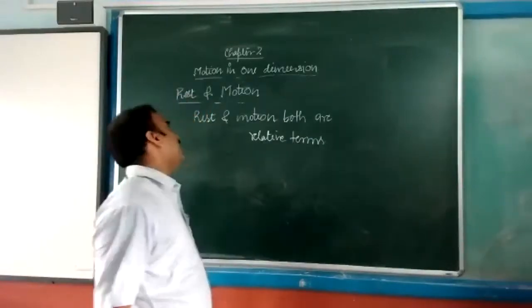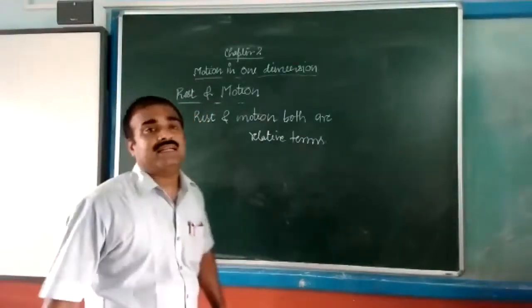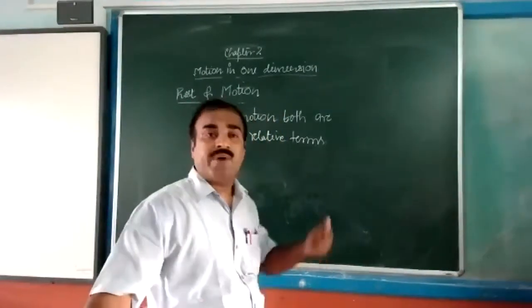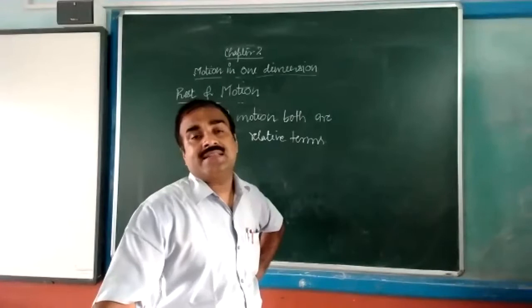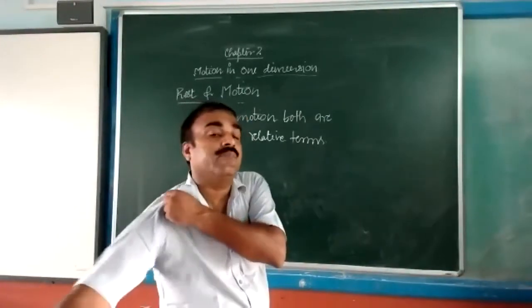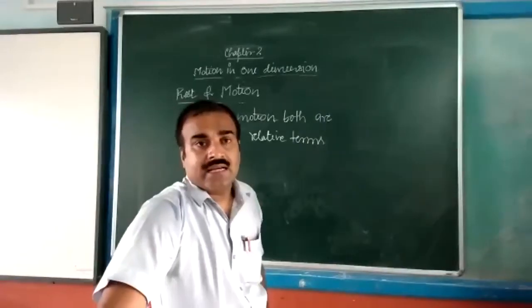Okay, write this down. We can define how rest and motion are both relative terms in this way. Suppose you are sitting in a bus and the bus is in motion. The bus is changing its position.